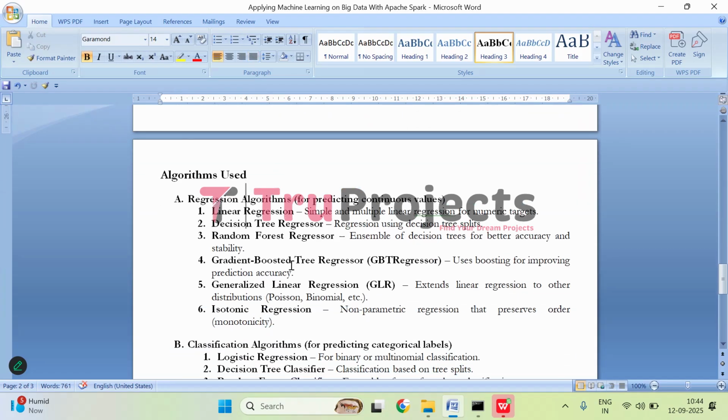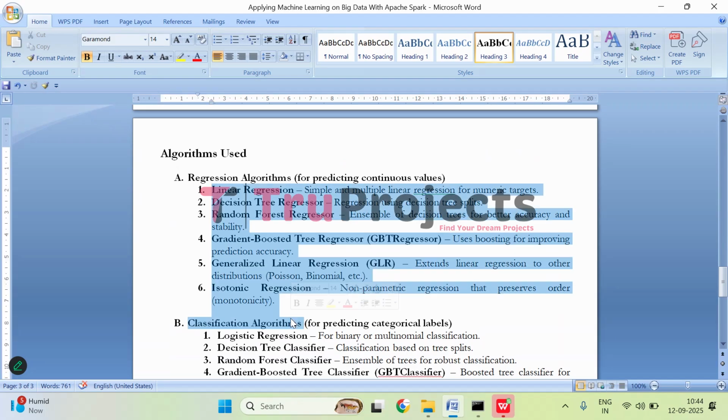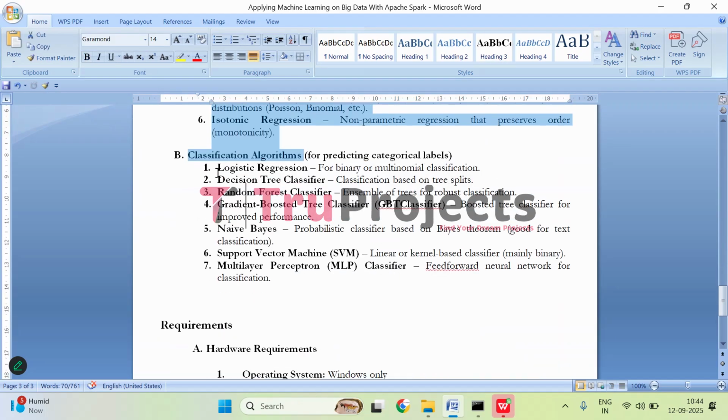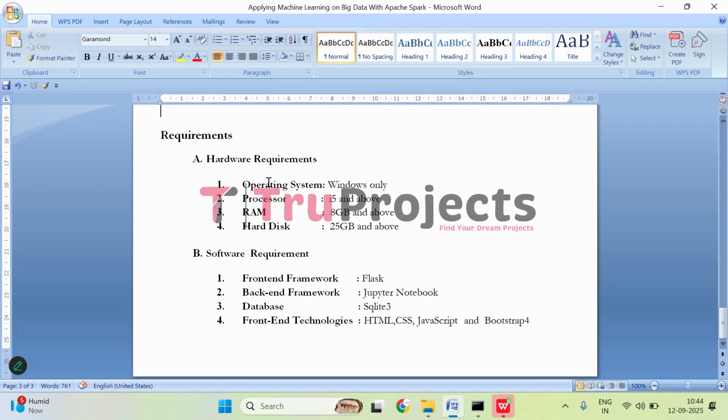Moving on to the algorithms used. These are the algorithms used in this project. These are the algorithms used for regression and these are the algorithms used for classification. And to implement this project, we need hardware and software requirements. In hardware, we need operating system of Windows, processor of i5 and above, RAM of 8 GB and above, and hard disk of 25 GB and above. And software are front-end framework of Flask, back-end framework of Jupyter Notebook, database of SQLite 3, and front-end technologies are HTML, CSS, JavaScript, and Bootstrap 4.